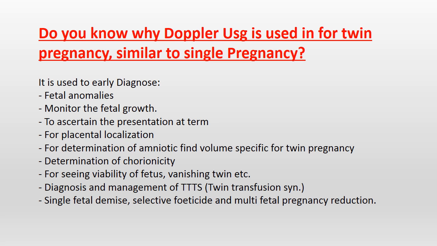It is used for early diagnosis of fetal anomalies, monitoring the fetal growth, to ascertain the presentation at term, for placental location, for determination of amniotic fluid volume, specific for twin pregnancy, determination of chorionicity, for seeing viability of fetus, vanishing twin, etc. Diagnosis and management of TTTS, that is twin transfusion syndrome, single fetal demise, selective feticide, and multifetal pregnancy reduction.